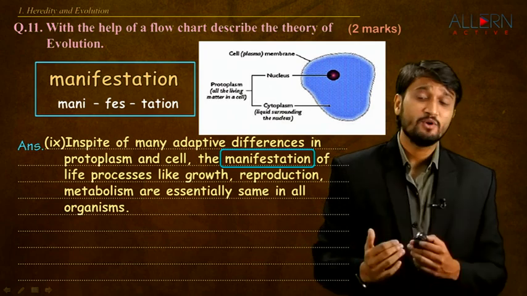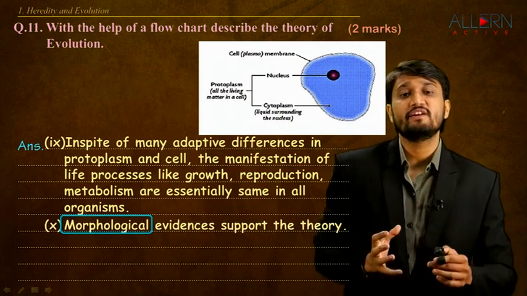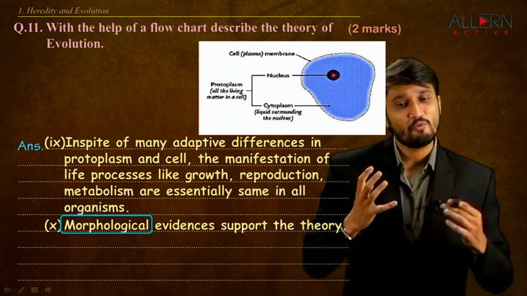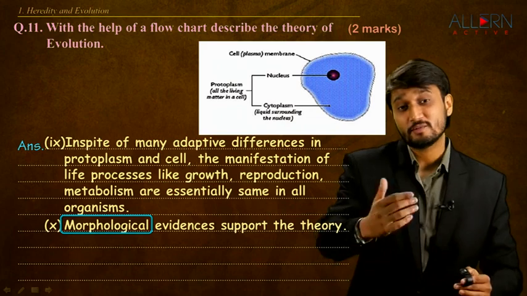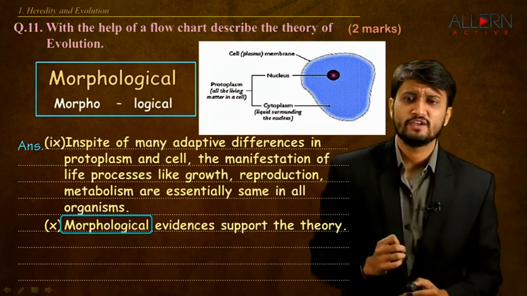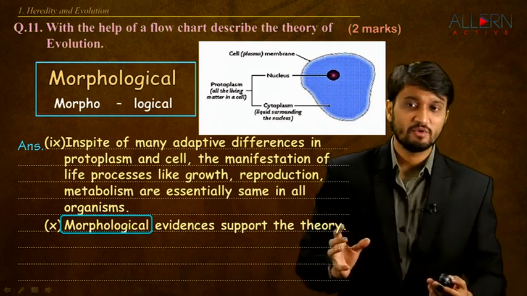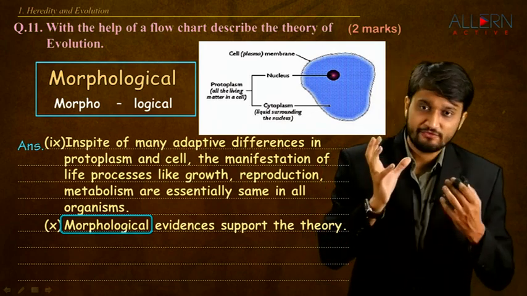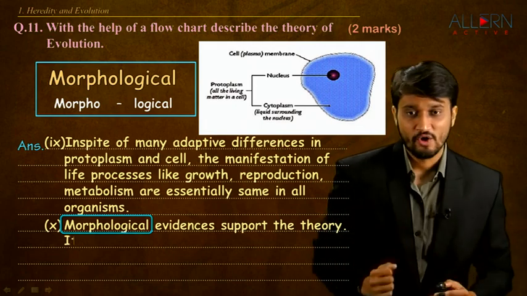Now, let's have a look at the similarities in the different types of plants. So, morphological evidences support this theory, right? Morphology is the study of external structures. This supports the theory of evolution. Let's have a look at this word over here, morphological. We can split it in two words, not a very complicated word, morpho, which means form, and logical, right? The study of morph or the form of a living creature.